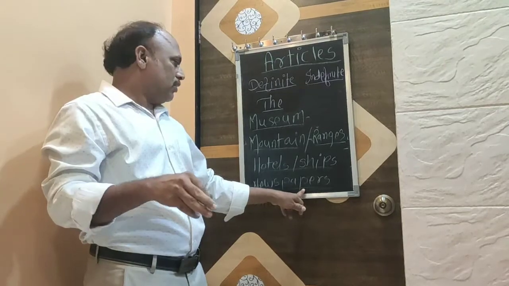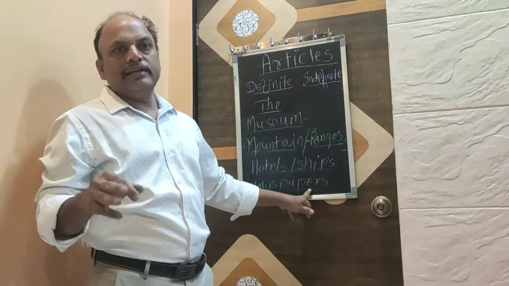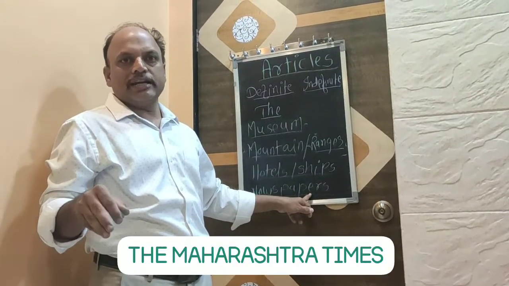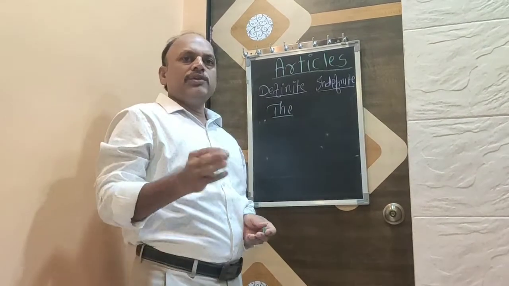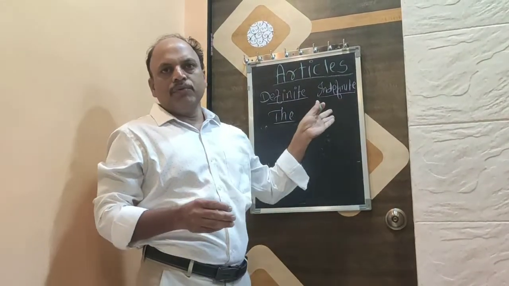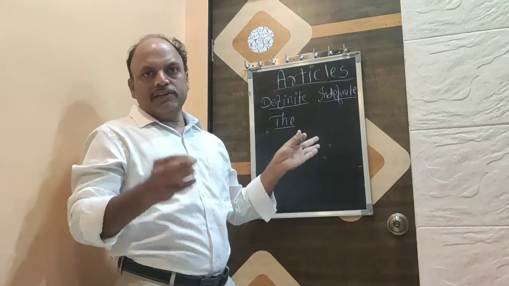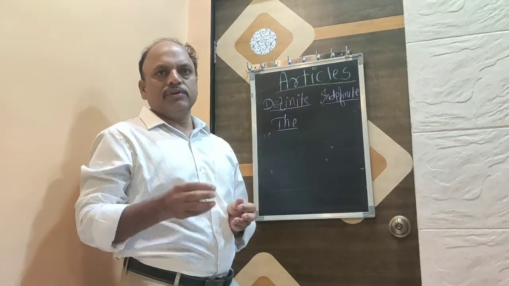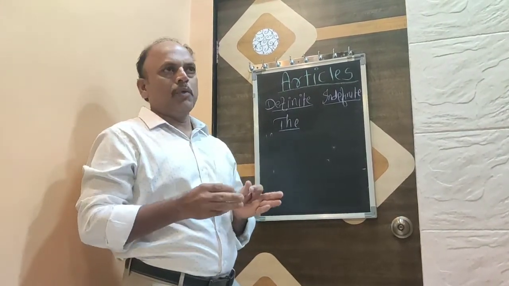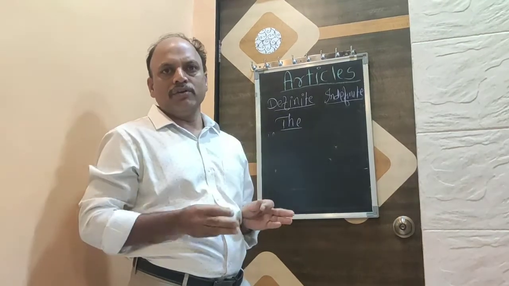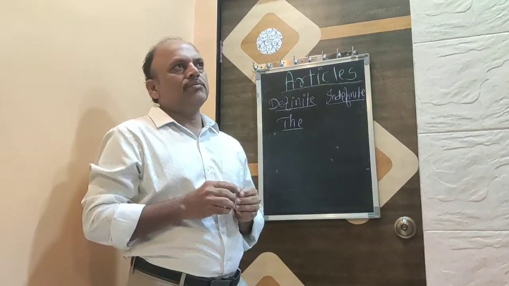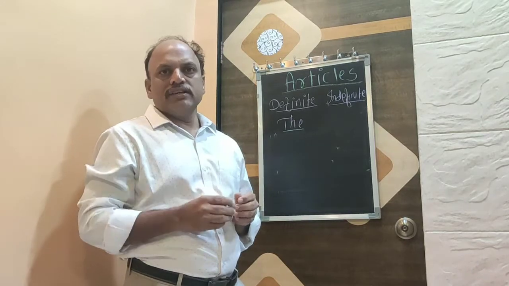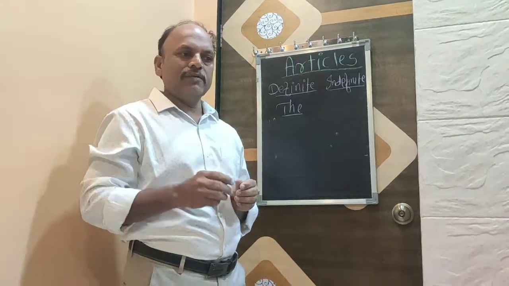Friends, before newspapers like the Times of India, the Maharashtra Times, etc. We will use this article the before names of theaters and cinemas for pointing out a very particular or unique cinema, and then orchestras, then pubs, etc.